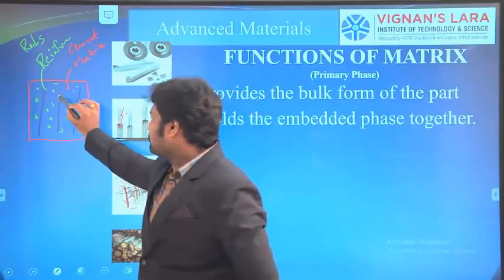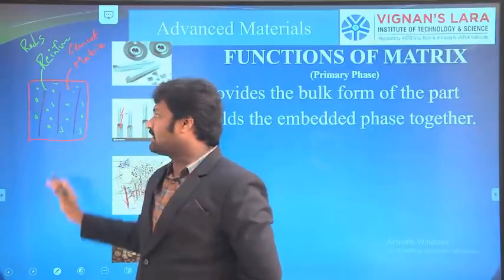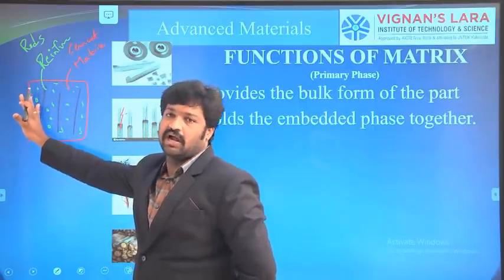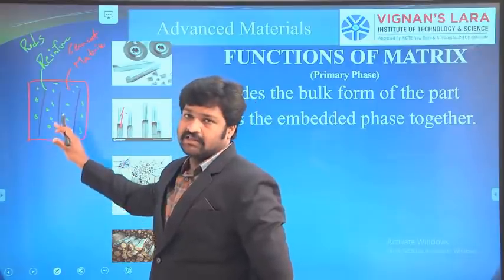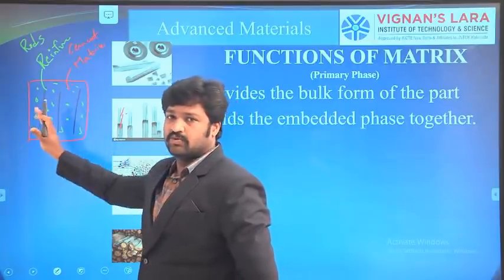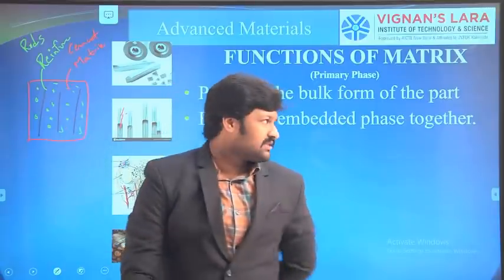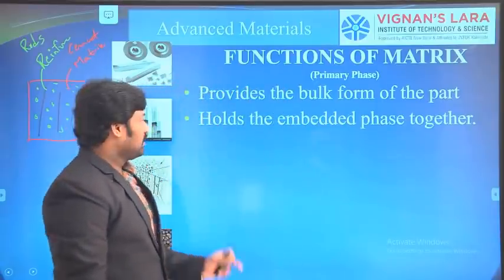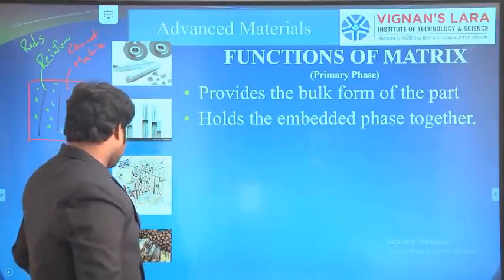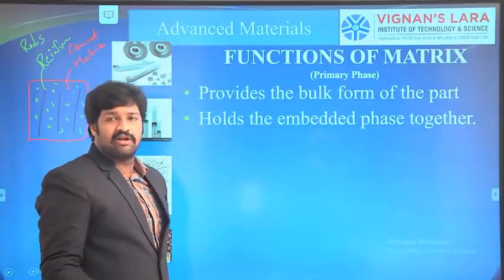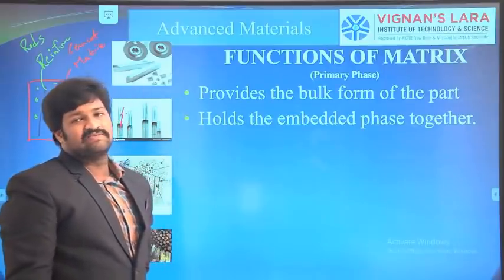If all the reinforcements are towards one side, then the property of one side is good and the other side is poor. So to avoid that, the functionality of matrix material is to maintain all the reinforcements in their particular position. The same thing we are discussing here. It holds the embedded phase. Already we discussed, the embedded phase is also called reinforcement. So reinforcement can be called the secondary phase as well as the embedded phase.